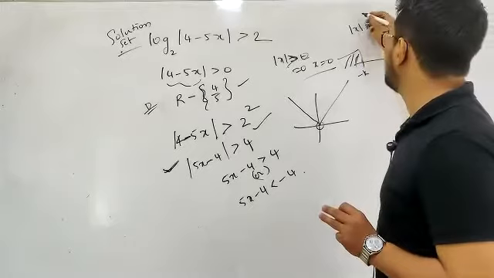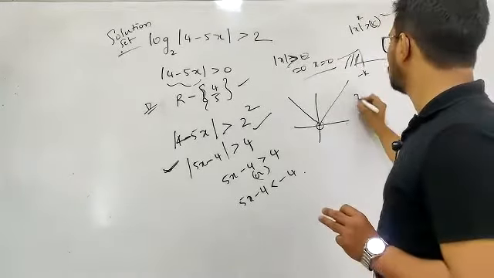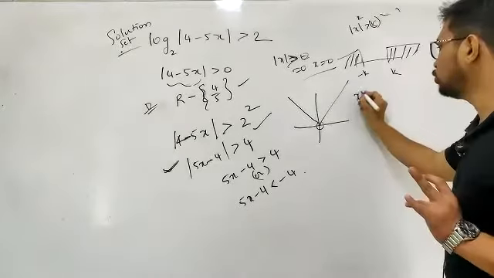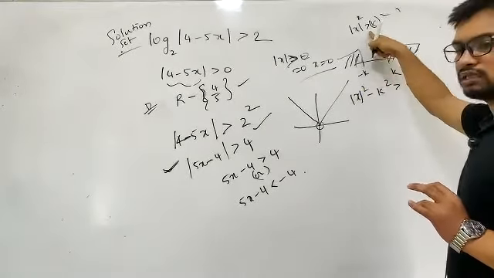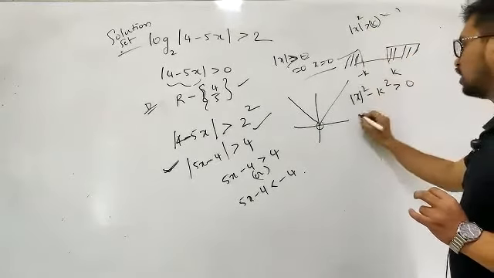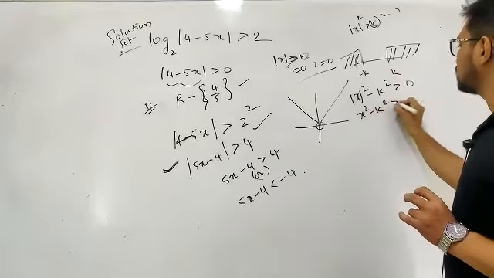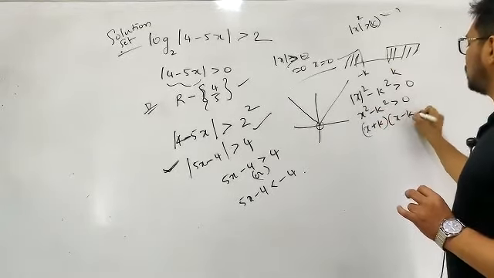How do you simplify it? Very simple. Square on both sides and take everything to one side. I'm just showing this for someone new here. Mod x square minus k square is greater than 0. Mod x, do squaring on both sides, so you'll be getting x square minus k square is greater than 0. So x plus k into x minus k is greater than 0.